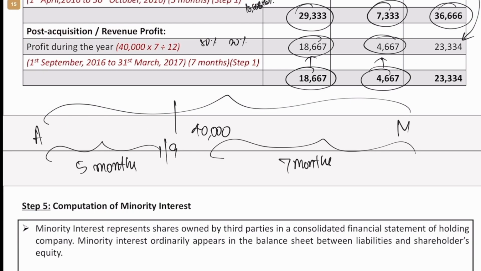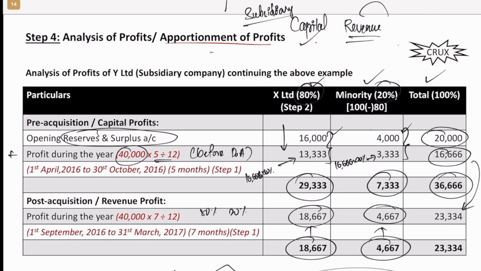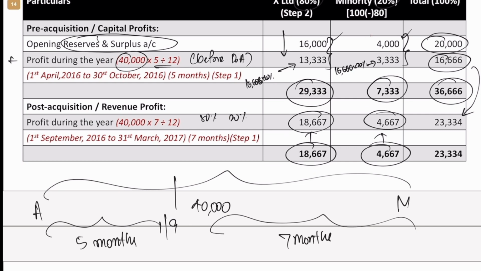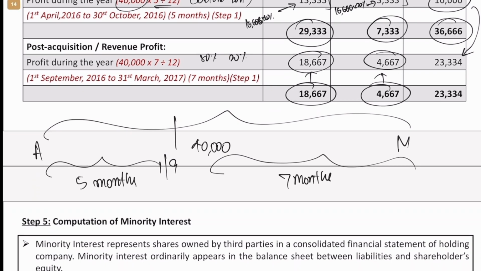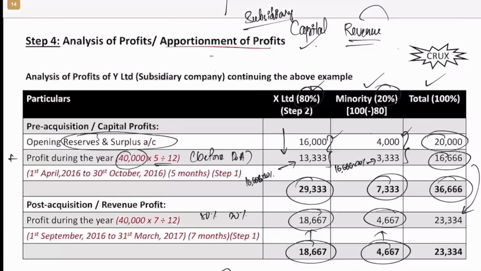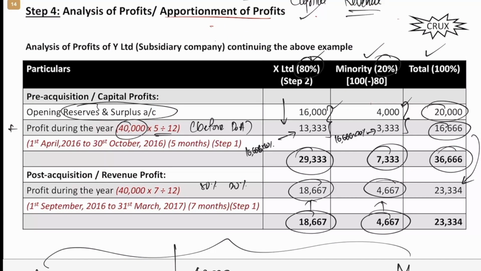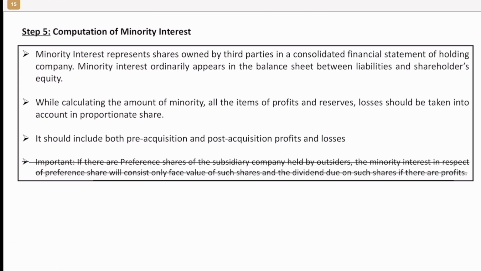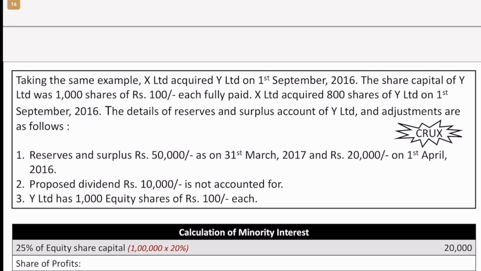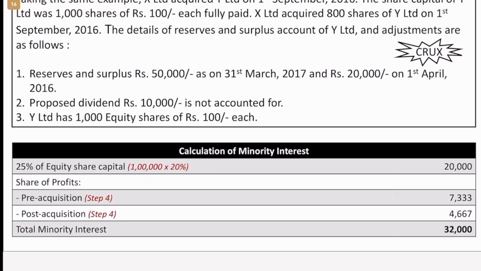So what we just did was we analyzed the profits and apportioned the profits between pre and post acquisition time periods. Now half of the work is done. In fact, the majority of the work is done because this is where most of the time will be spent, this working note, step 4. Now one of the easiest working notes, which is computation of minority interest. So how do we calculate this? We already know what minority interest is. Let us directly get into the problem.